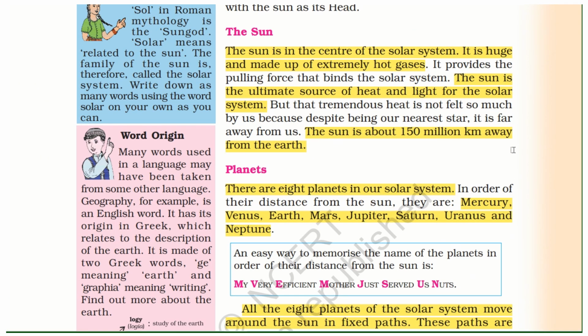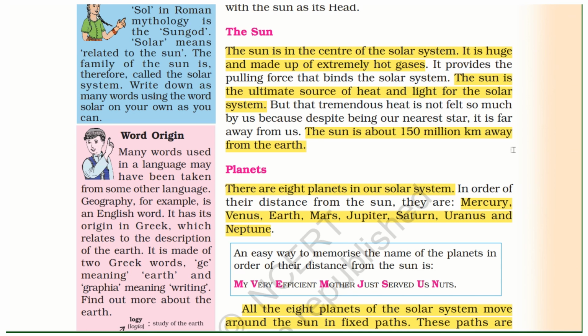The sun. The sun is in the center of the solar system. It is huge and made up of extremely hot gases. The sun is the ultimate source of heat and light for the solar system. The sun is about 150 million kilometers away from the earth.